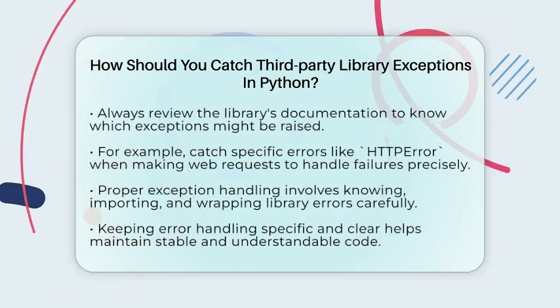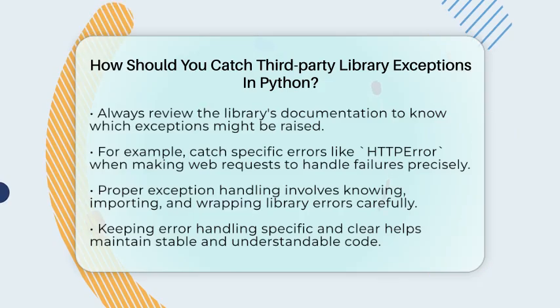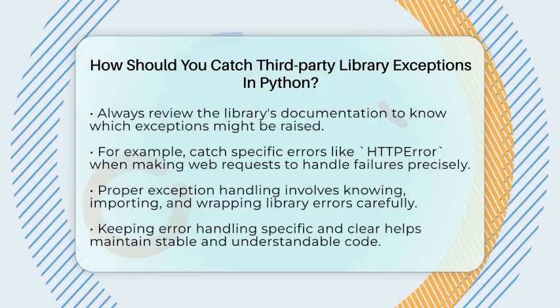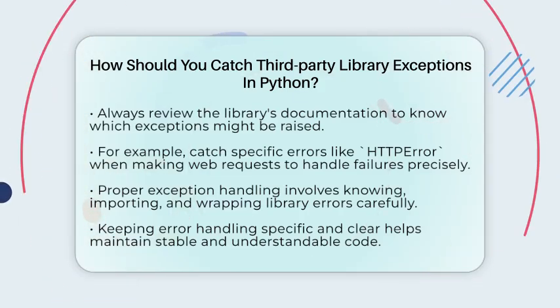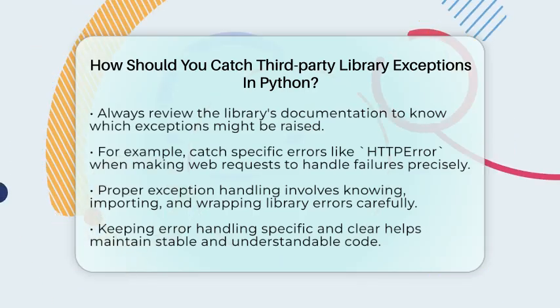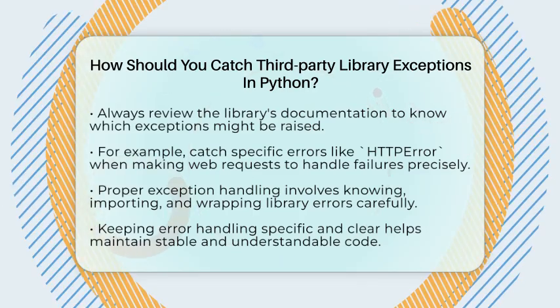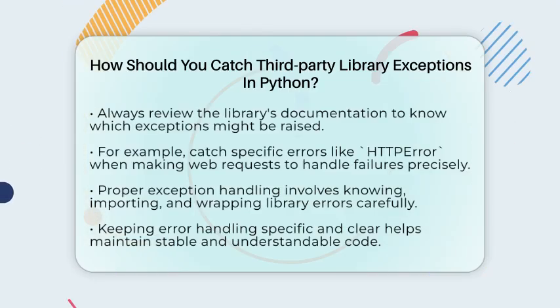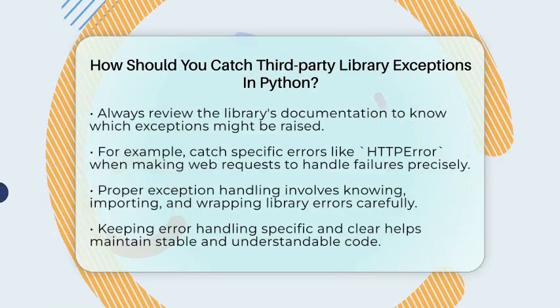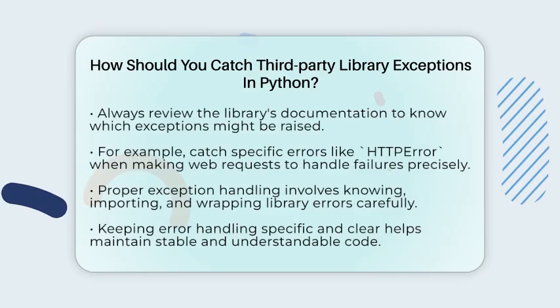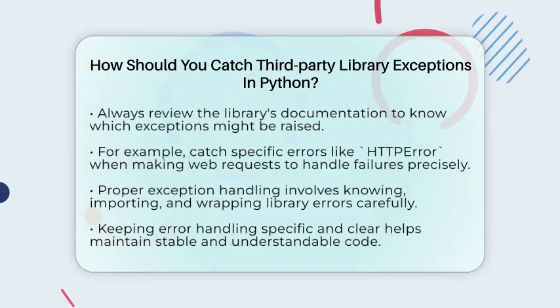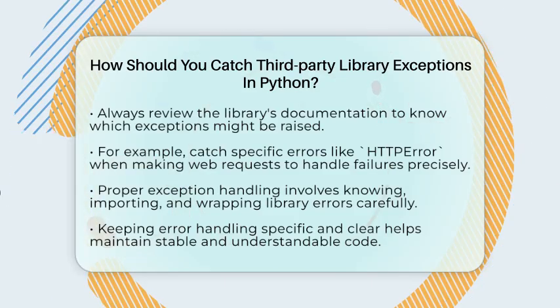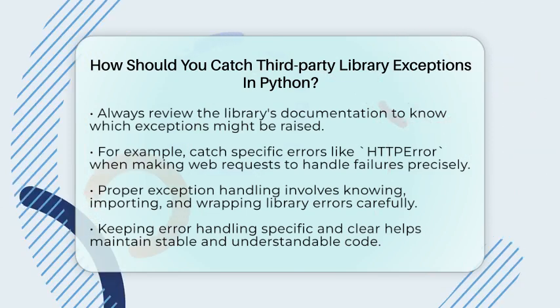To sum up, catching third-party library exceptions in Python means knowing which errors the library can raise, importing those exception classes correctly, and wrapping your calls in try-except blocks. Be specific with what you catch, and consider wrapping library errors into your own custom exceptions for clarity. This approach keeps your code clean, understandable, and ready to handle errors gracefully.